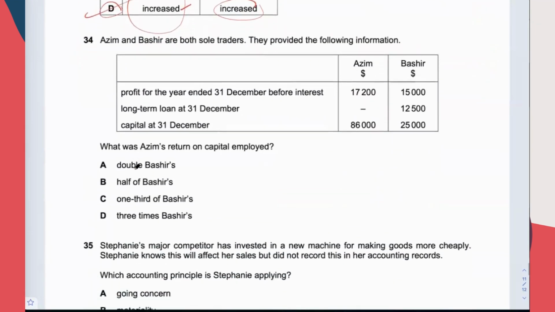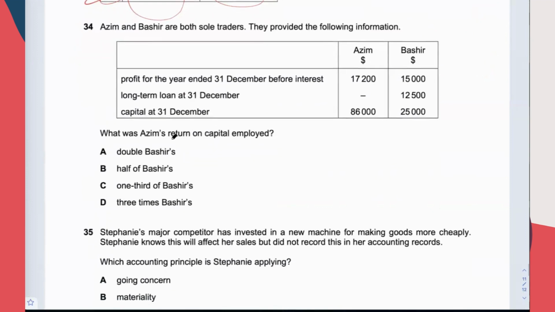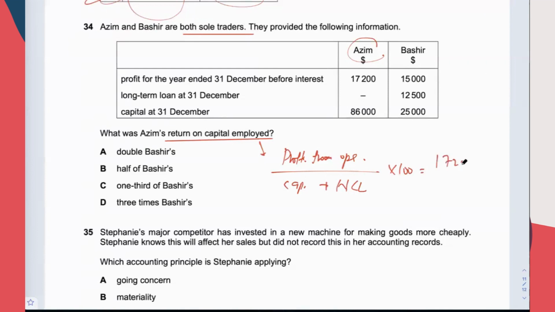Okay, 2 more. What was ARGIM's ROCE? The formula is profit for the year. If you have profit from operations, you use profit from operations. If you can't get profit from operations, then only you use profit for the year, over capital plus NCL. Focusing on ARGIM's one, they are both sole traders. So times 100. Okay, 172,000 over 86,000.